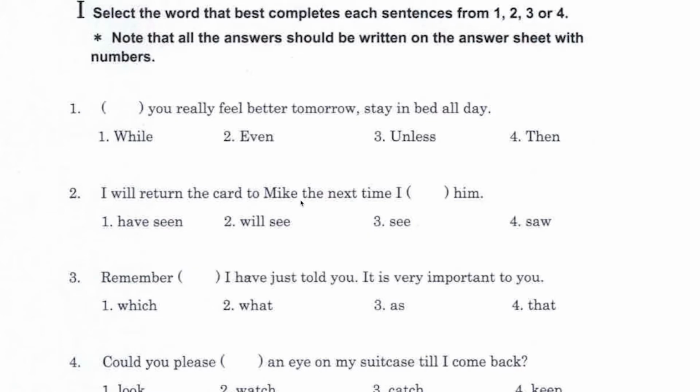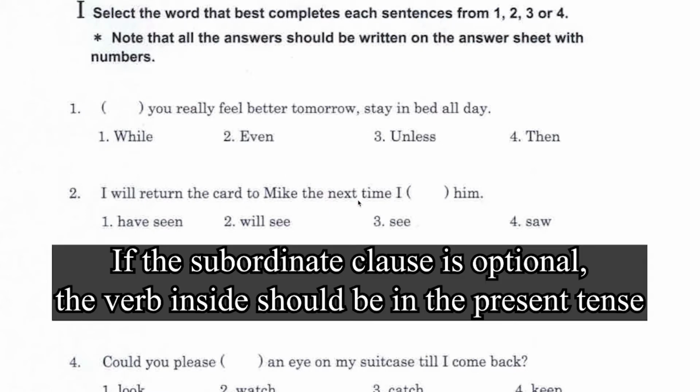Another way to look at this question is to see whether the subordinate clause can be omitted. Would the sentence be complete grammatically if it didn't contain the subordinate clause? So let's have a look. This sentence has a subject, an auxiliary verb, one verb, and the verb return takes one direct object and an indirect object, so the main clause has all the necessary parts. When the subordinate clause is optional, then the verb inside it has to be in the present tense, even when the main clause includes the word will.